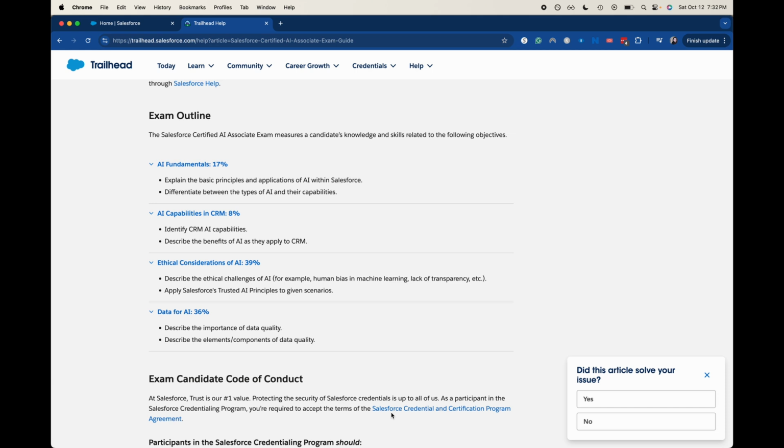So essentially it's like, hey, here's a bunch of vocabulary words that we want you to understand, and then how do you apply them in your scenarios? If you look at those, that'll help you a lot. And then data for AI, it'll talk about data quality and how to keep your data clean, how to keep it free from bias, and what bias means when it comes to unclean data.